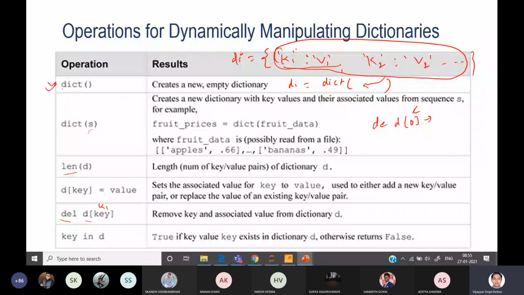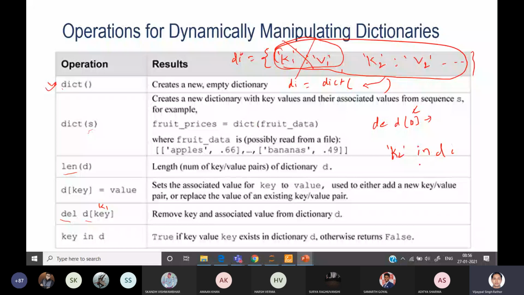If you want to check whether a particular key exists in a dictionary, you can pass the key with the in operator, and you will get a true value because it exists. If you pass k3, which we have not written here, you will get a false output. So you can utilize the in operator in this way.